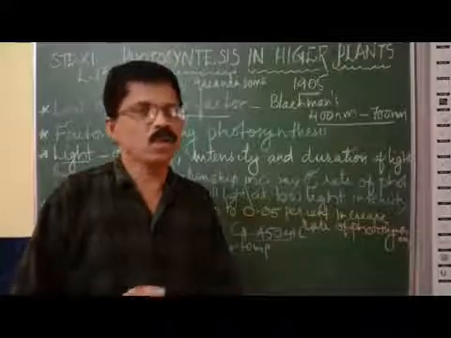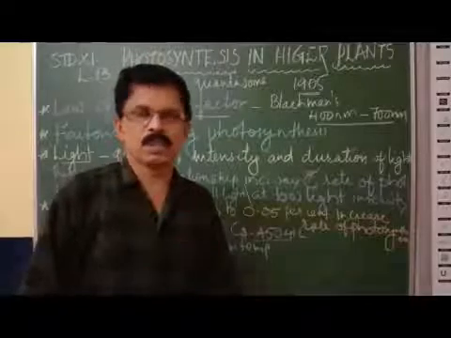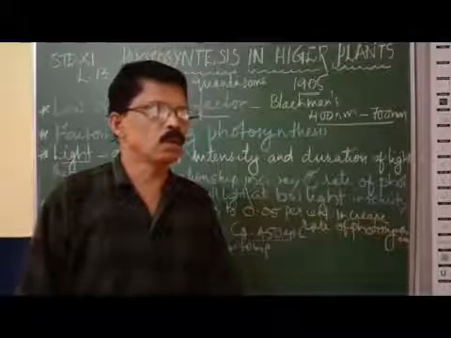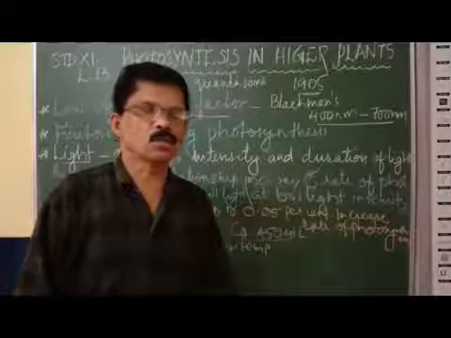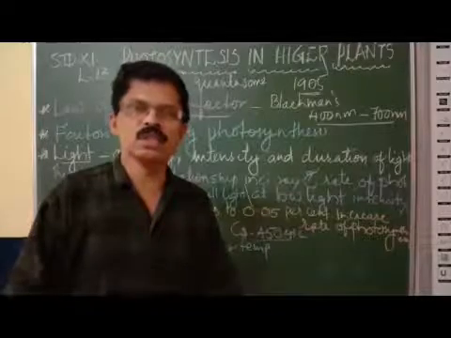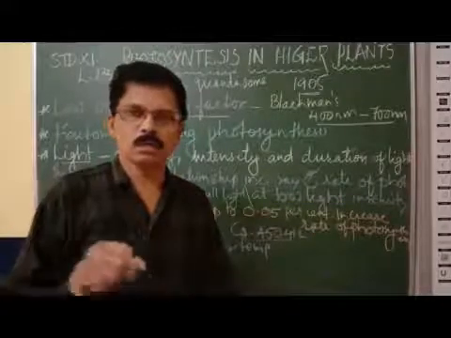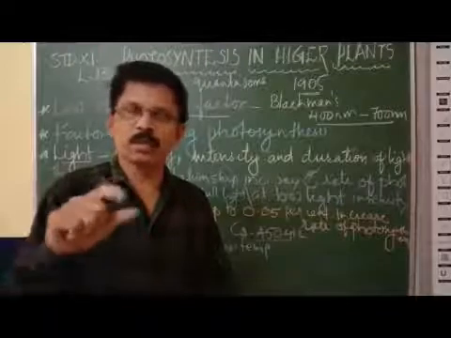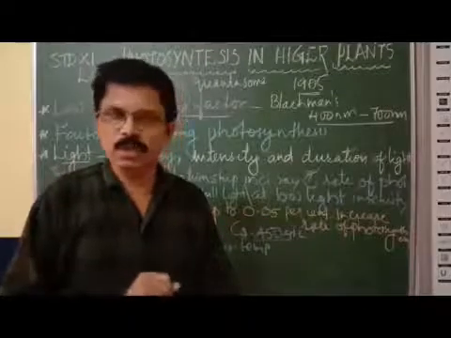Okay, because the water provides electrons to the pigment system, and it will promote the emission of high energy electrons, and the dark reaction can continue even in the absence of sunlight. There may be very low intensity light in which photosynthesis cannot take place.